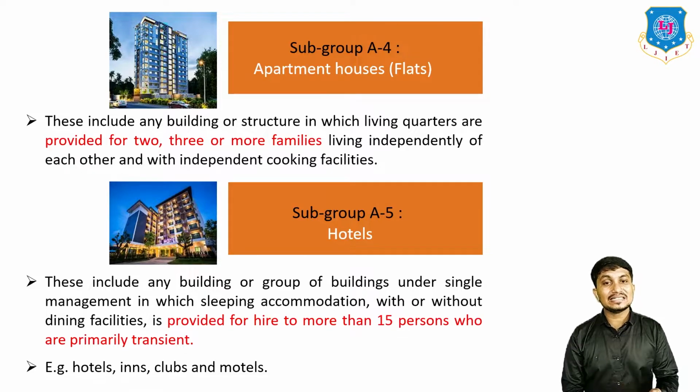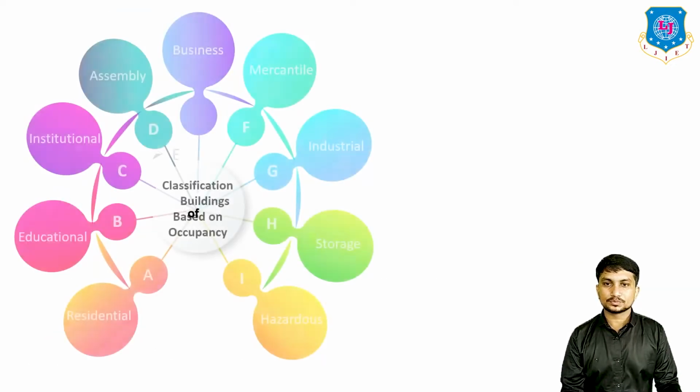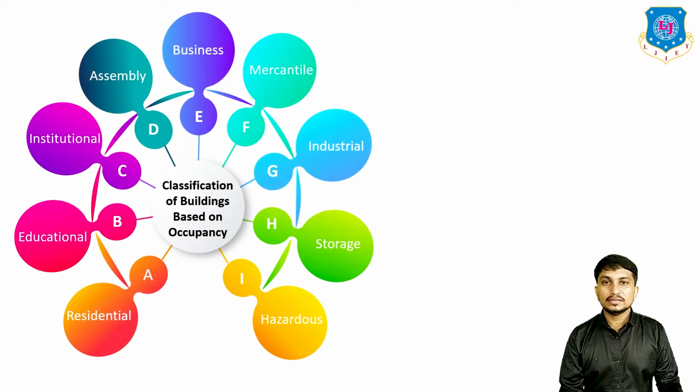Next is subgroup A5. This includes any building or group of buildings under single management in which sleeping accommodation with or without dining facility is provided for hire to more than 15 persons who are primarily transient. Examples are hotels, inns, clubs, and motels. This is called subgroup A5. That's all about the group A residential type of building.